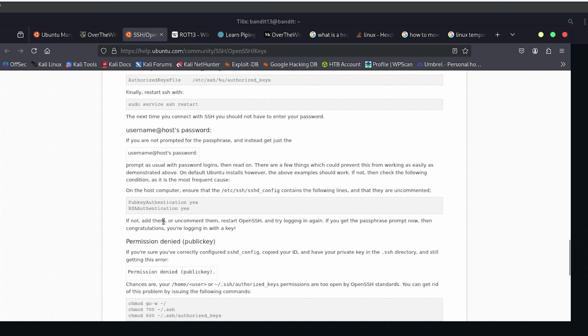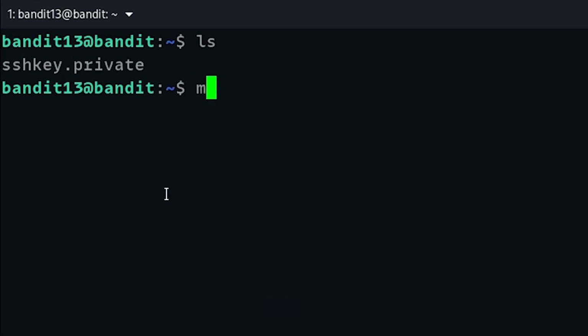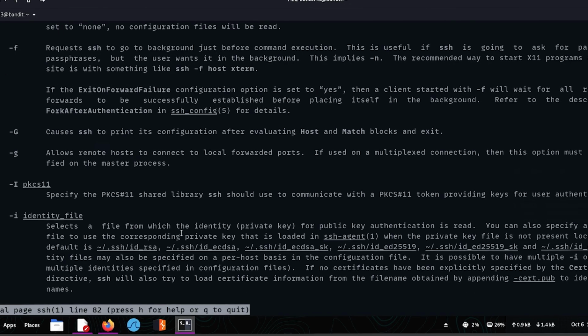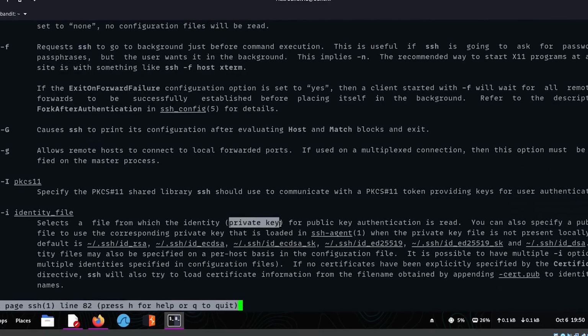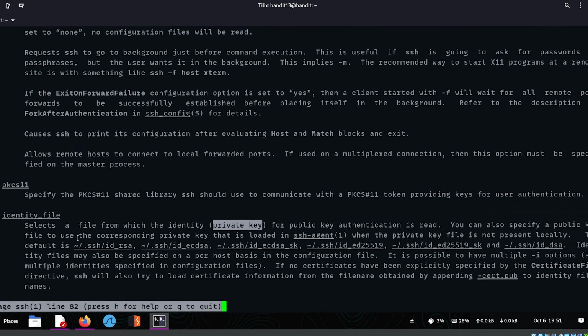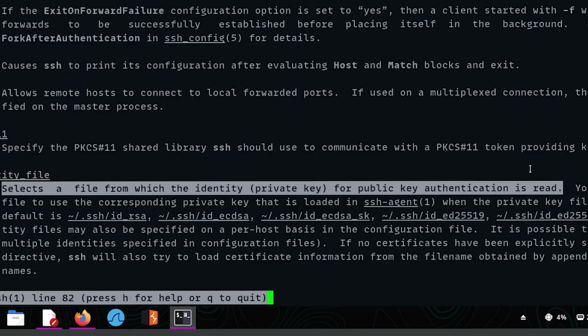I just need secure shell, but I'm seeing here that I can use this -i flag to use the private key. Okay, that's cool. I'm going to check the manual for SSH. I hope it's here. Yeah, it is. And I'm going to check what that -i flag does. Identity file. Select a file from which the identity private key for public key authentication is read. You can also specify a public key file to use the corresponding private key that is loaded in the agent, and the private key file is not present locally. The default is blah blah blah. Okay, this is a lot. I only understood this part probably: select a file from which the identity private key for public key authentication is read. So select a file. I'm guessing the file we have, the private key.